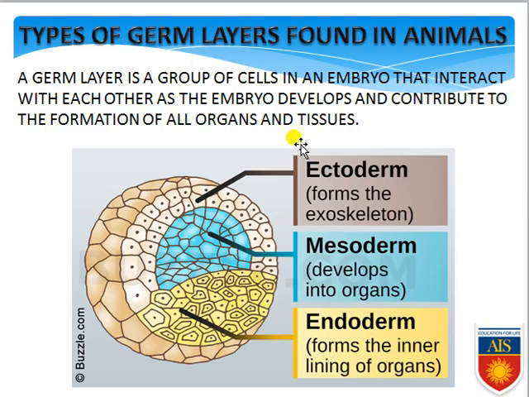Now we need to see the types of germ layers that can be found. One is the outer germ layer, the ectoderm, which forms the exoskeleton, as we all know, as well as the epidermis or skin, the brain, the nervous system, and the sense organs. So brain, nervous system, sense organs, epidermis, and exoskeletal structures all come from the outer germ layer, that is ectoderm.